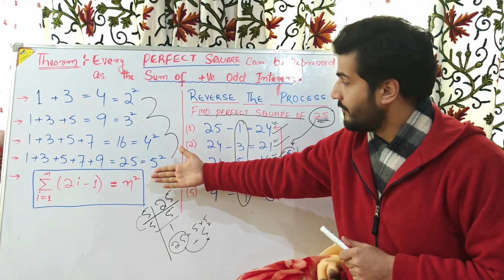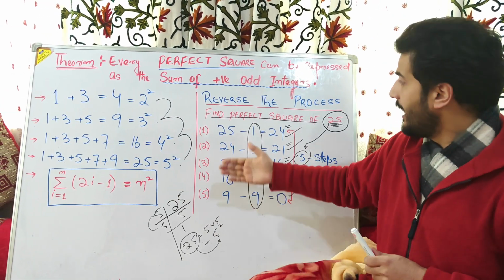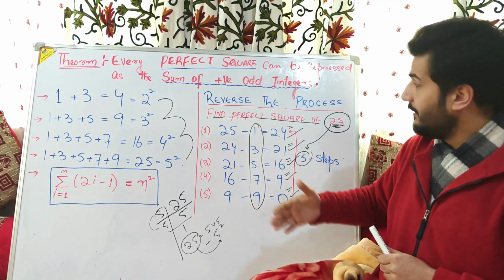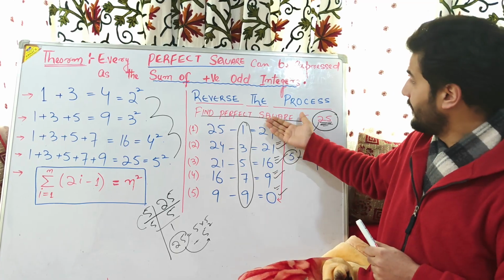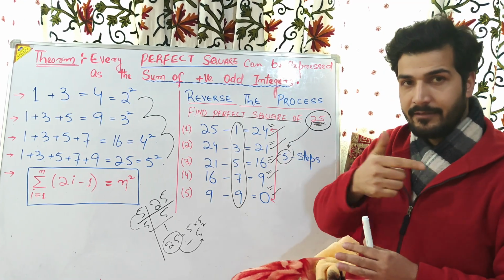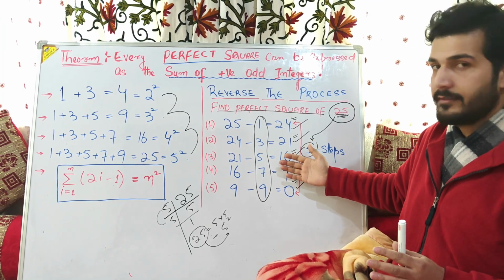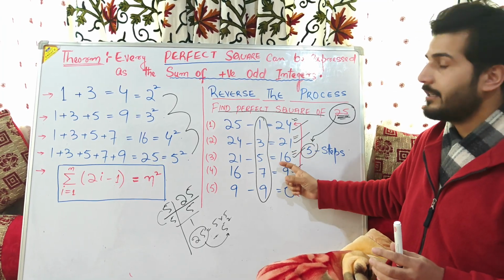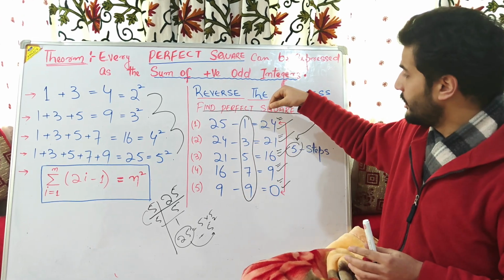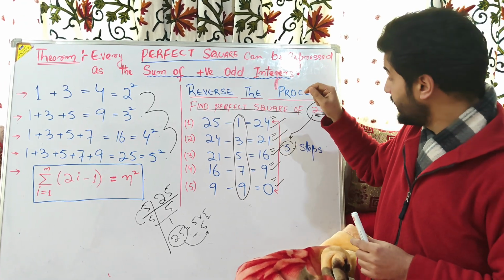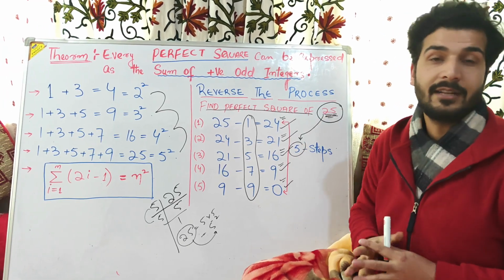Whenever we add up odd integers, we get perfect square numbers. And on this side, I showed you that whenever we undo the process, whenever we reverse the process, we come to the conclusion in how many steps the process ends. So the number of steps will be the square root of that number.